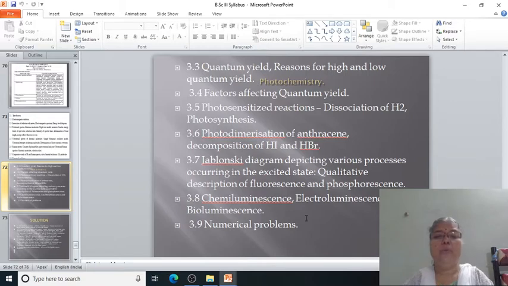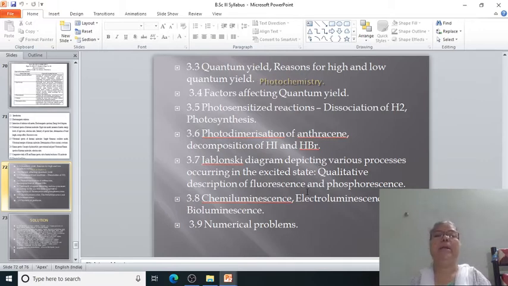Then all of you know, as already I have told you, the phenomenon of fluorescence and phosphorescence is well explained with the help of the Jablonski diagram. What is intersystem crossing? Then internal conversion. What are these phenomena?